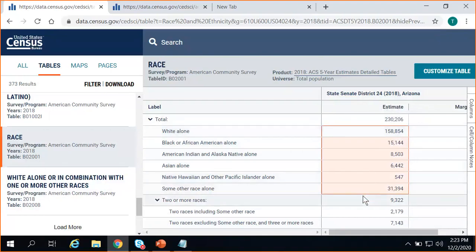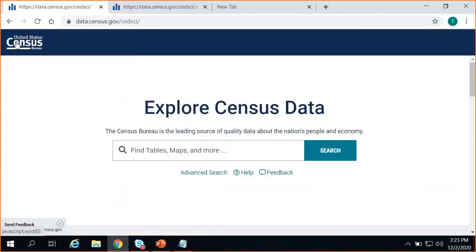I did want to take a moment to show an alternative way that you could go about selecting geographies on the site, where you will want to make sure you narrow down your year and your geography type, and that is through the selection map. So we'll click on the U.S. Census logo in the upper left. I'm going to walk through the same exact sample, State Senate District 24, but through another selection method.